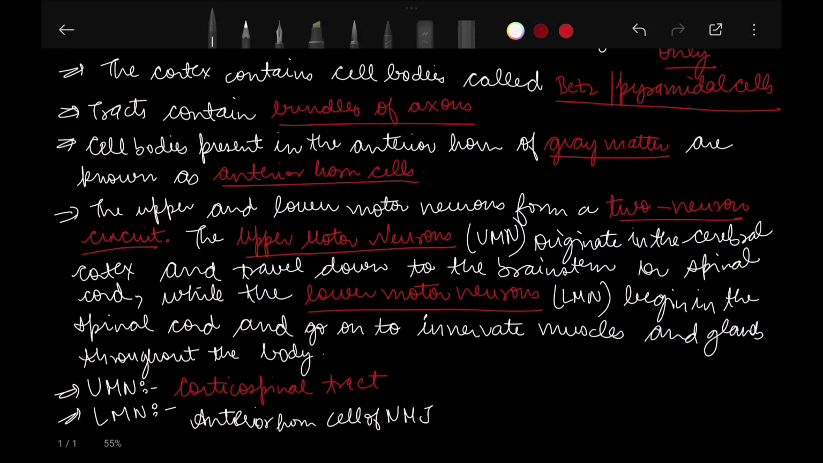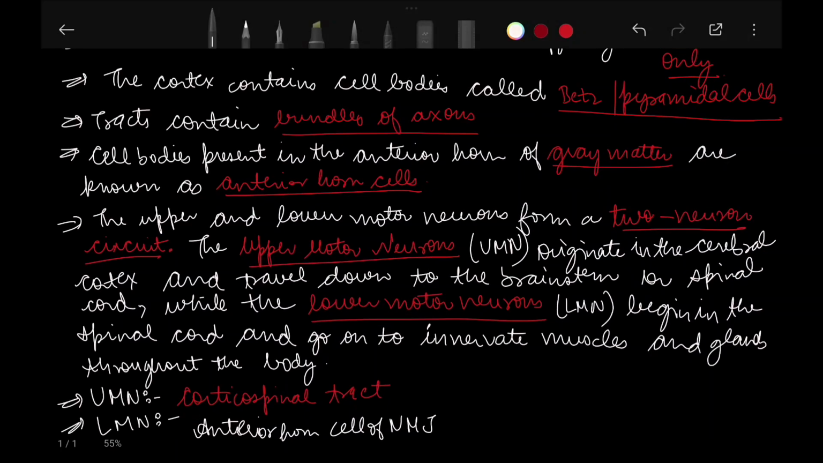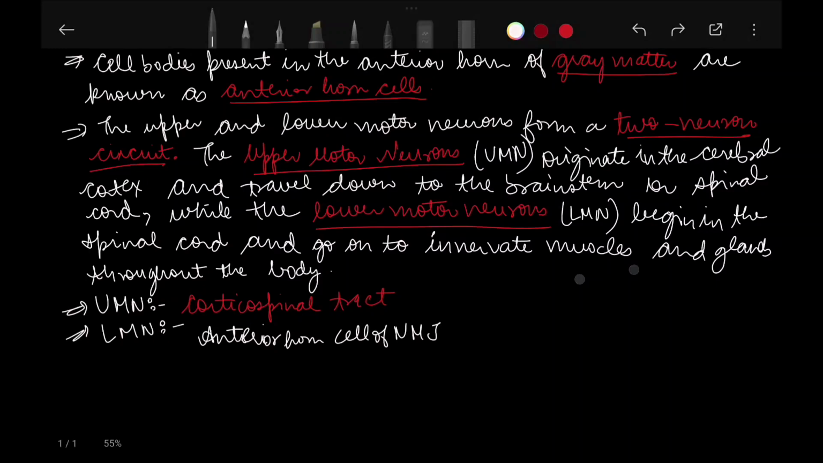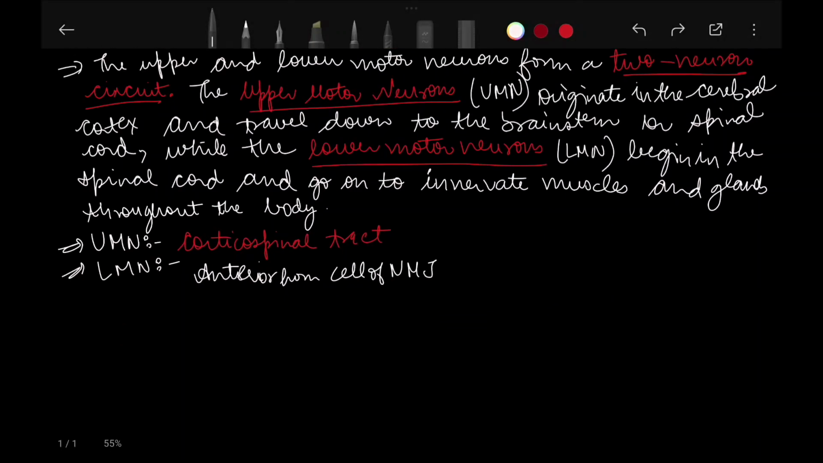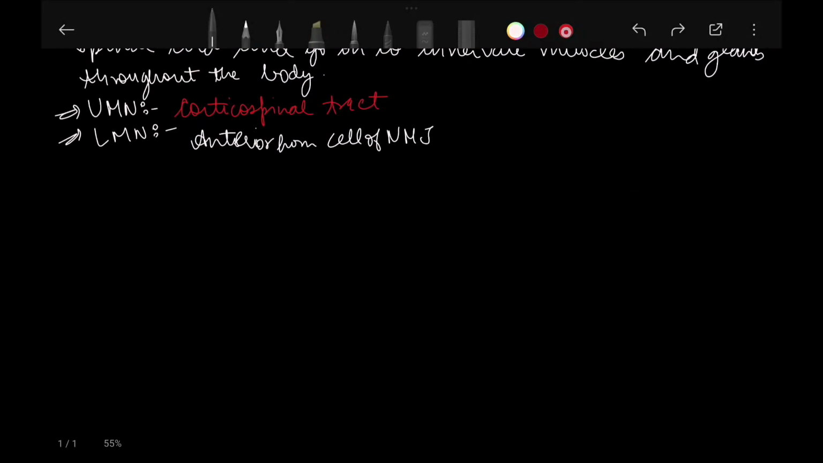Okay, so now correlating this whole info, a two neuron circuit is present in the brain and the spinal cord. The upper motor neurons originate in the cerebral cortex as cell bodies known as betz or pyramidal cells, and they travel down to the brainstem or spinal cord as bundles of axons or tracts. While the lower motor neurons begin in the spinal cord as cell bodies present in the anterior horn of gray matter, known as the anterior horn cells, and go on to innervate muscles and glands throughout the body. Now the upper motor neuron is the corticospinal tract and the lower motor neuron is the anterior horn cells of the neuromuscular junction. Now just a simple diagram in this case.